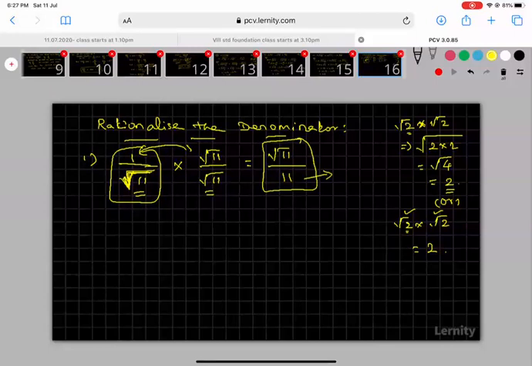I will do another example. You see this. After that, if you have any doubt, please ask me. 1 by root 21. This is the problem they were given. Here you see the denominator is a root. I want to remove that root.